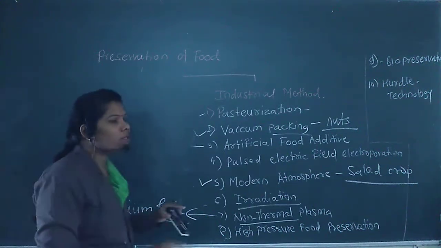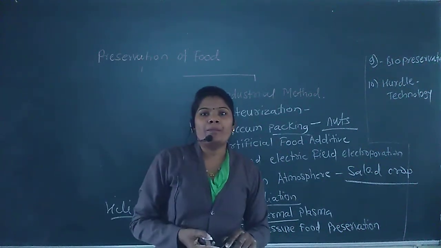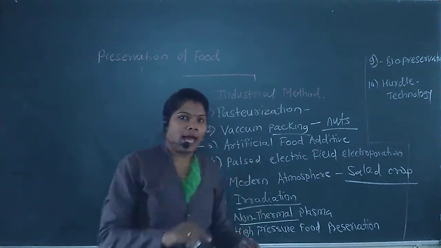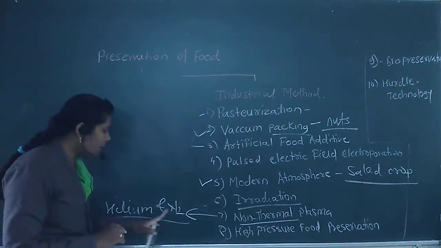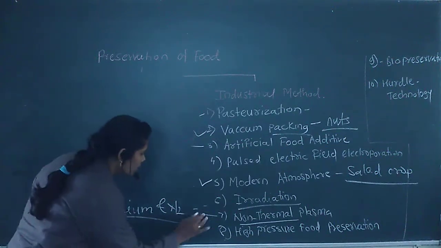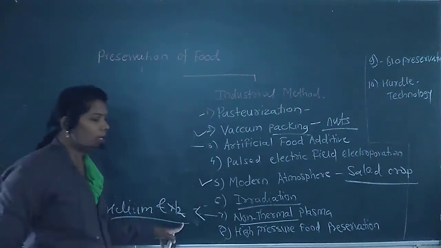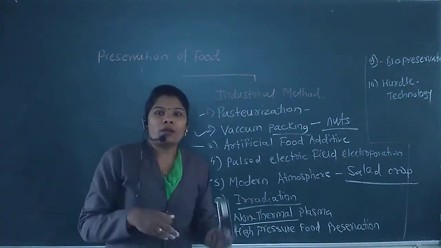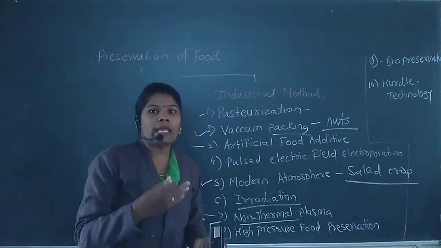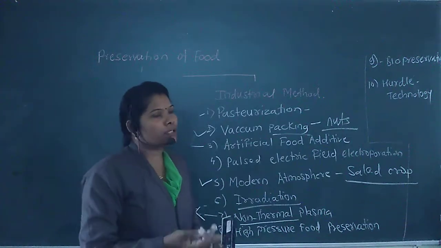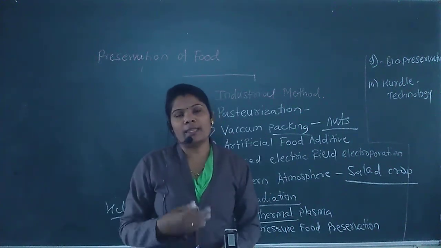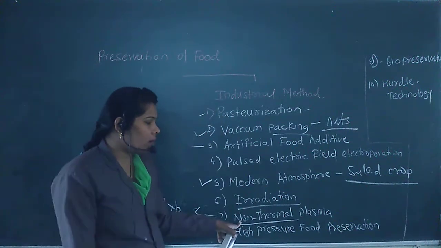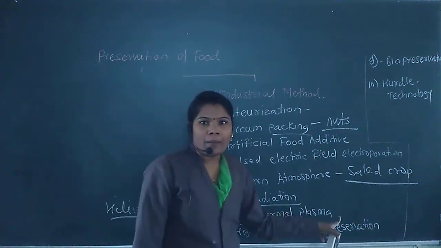We expose our food to the flame of ionized gas like helium gas or nitrogen gas. Then what happened here? Due to that exposure, the microorganisms get killed and the oxidation reaction does not take place, and that's why our food gets preserved. That process is called non-thermal plasma.